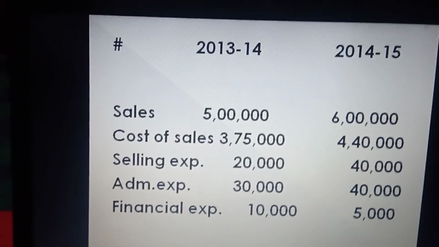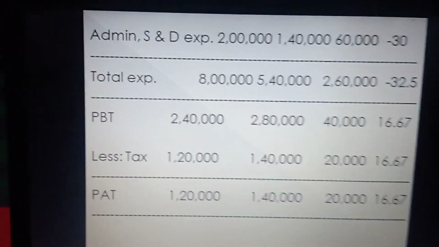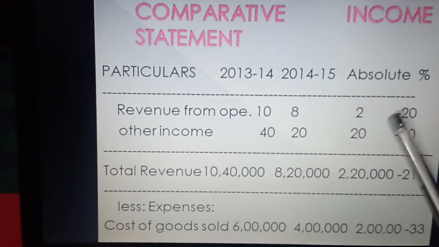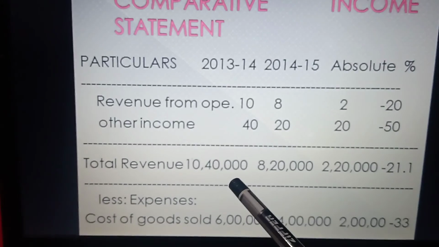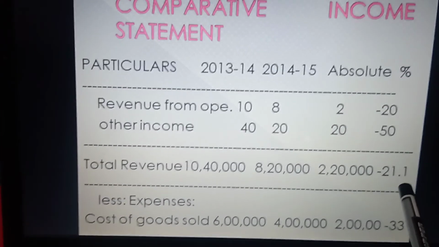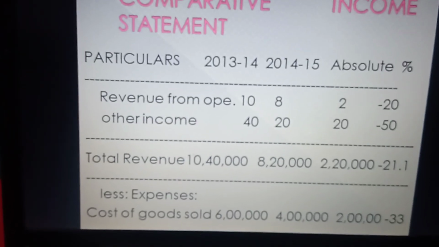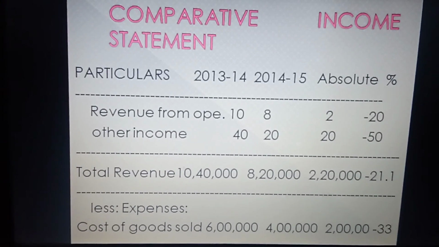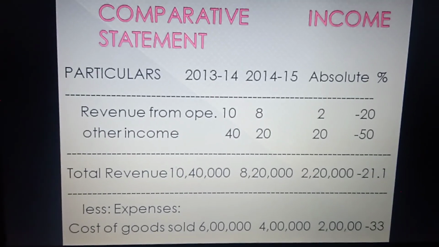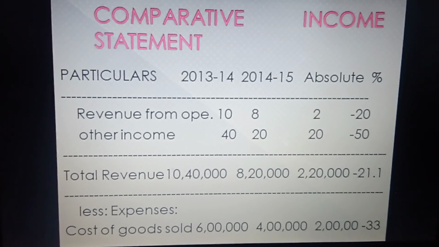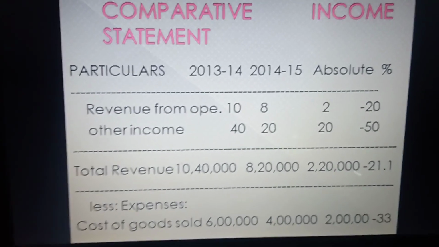Well students, what picture did we get? You can see that in many cases we have seen a negative impact. Here the sales is in minus compared to the previous year. Total revenue is also minus. In cost of goods we are getting maximum things in negative form. So you can say that the financial position of the company is not satisfactory. It is not healthy. The company should control the expenses to increase the revenue.